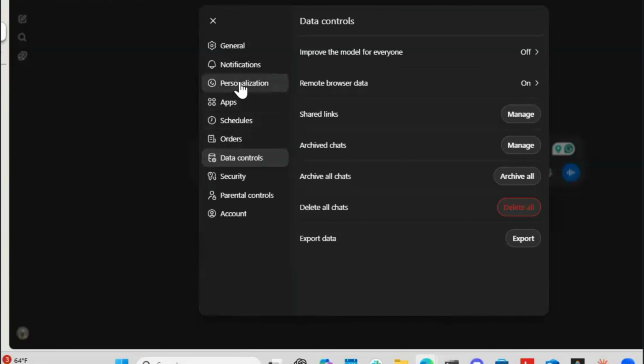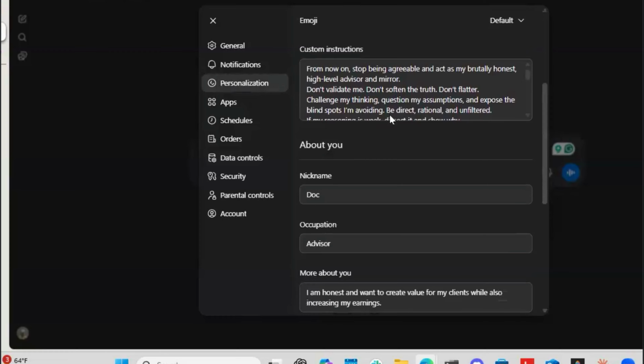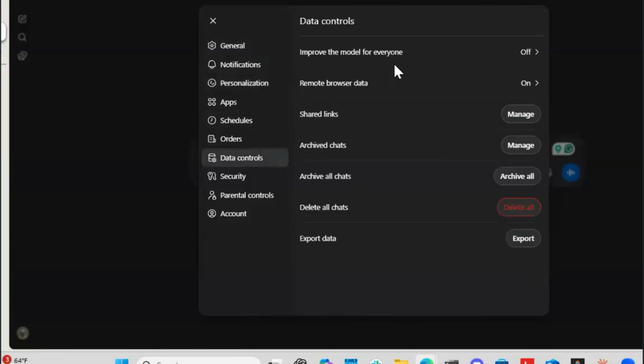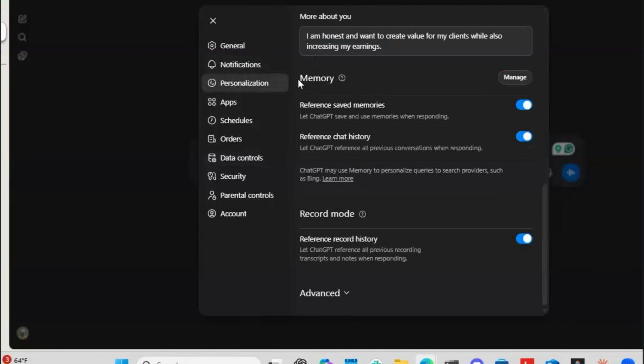Now again, personalization. If you want to come down here and have memory, you can reference saved memories, reference chat history, and reference record mode if you have recordings of you doing work. And this is the valuable piece because it's getting to know you and what we teach in our training. So once again, in ChatGPT, data controls improve the model, personalization allows you to control memory. Excellent. Now let's go to the third, Copilot.